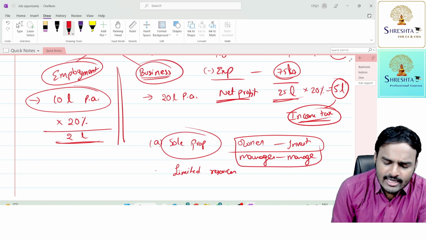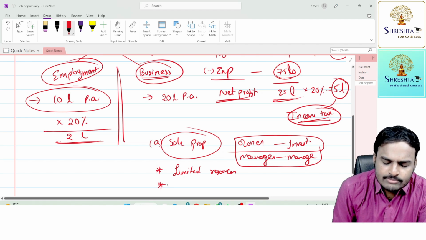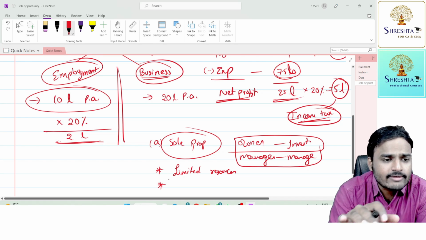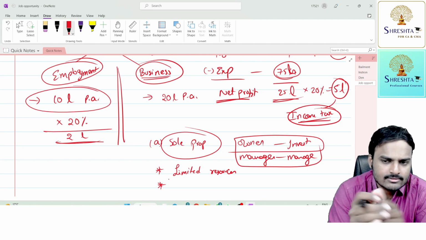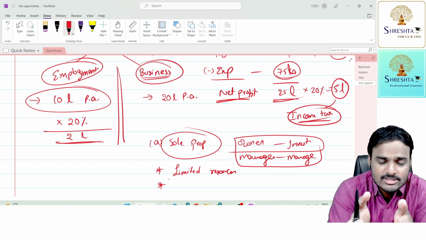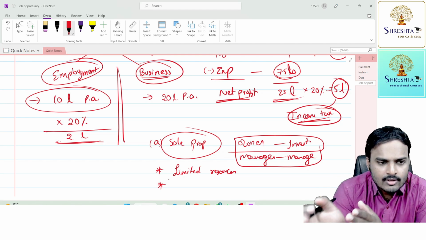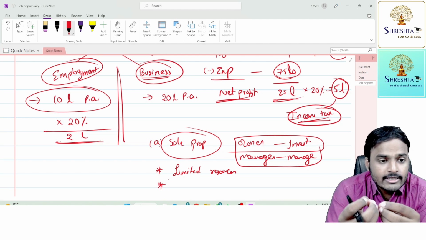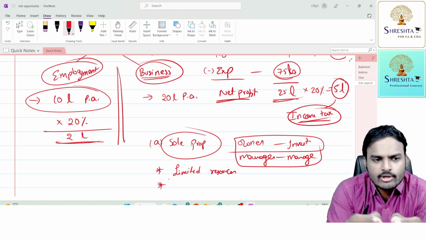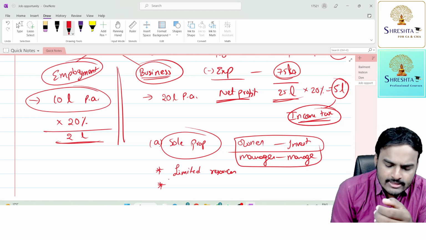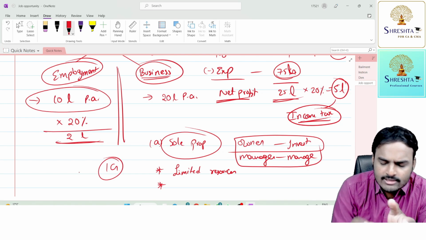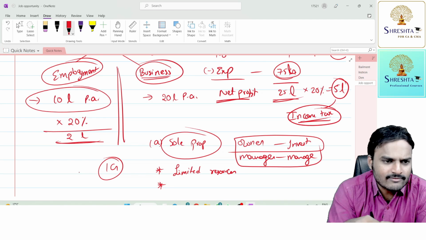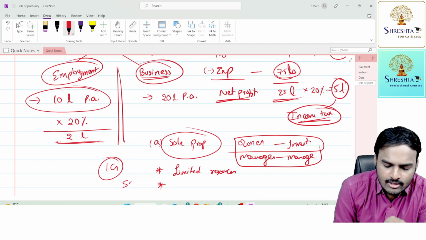Correct. And moreover, in a sole proprietorship type of organization, the business entity and the owner are not different, both are the same person. The business entity, establishment and owner are one and the same. So tomorrow, if he doesn't perform well, and the amount invested by him is 1 crore, and the market is not favorable to him, and due to change in environmental factors he incurs a loss of 5 crores.